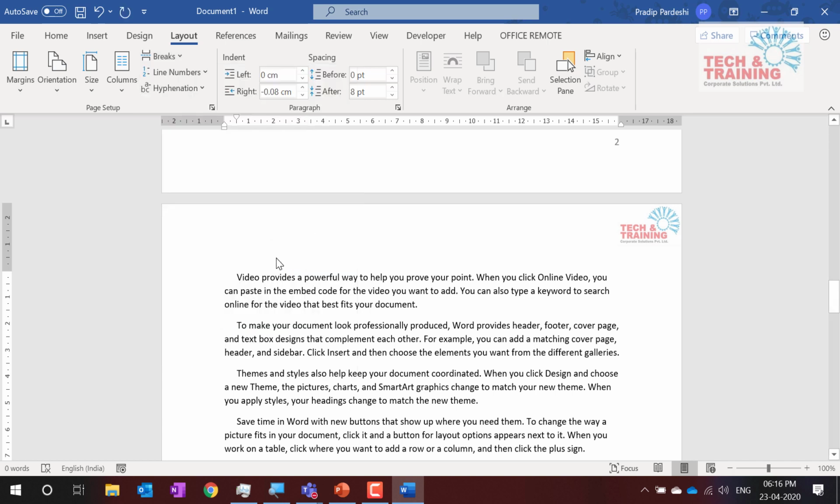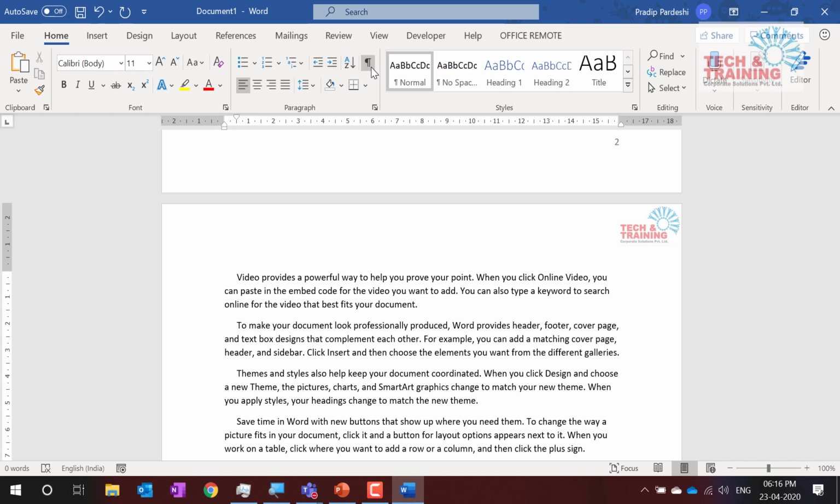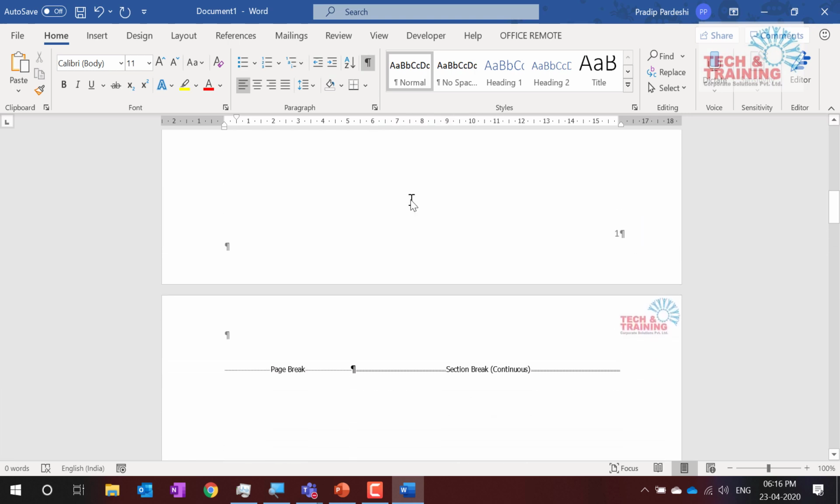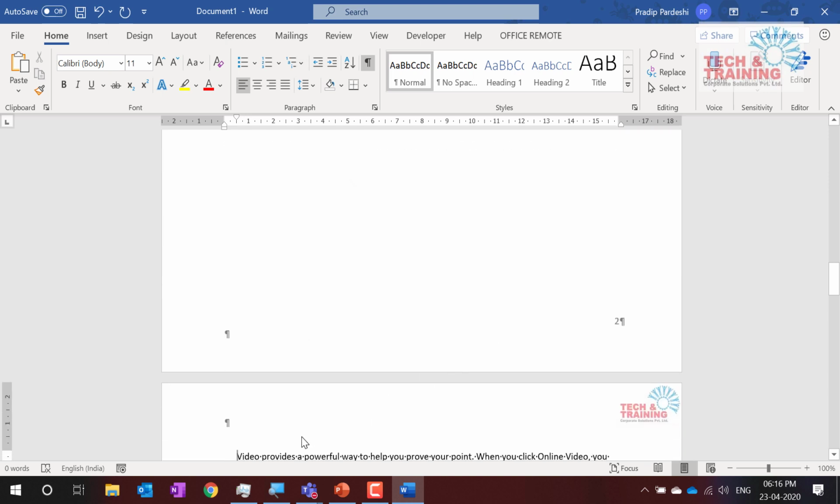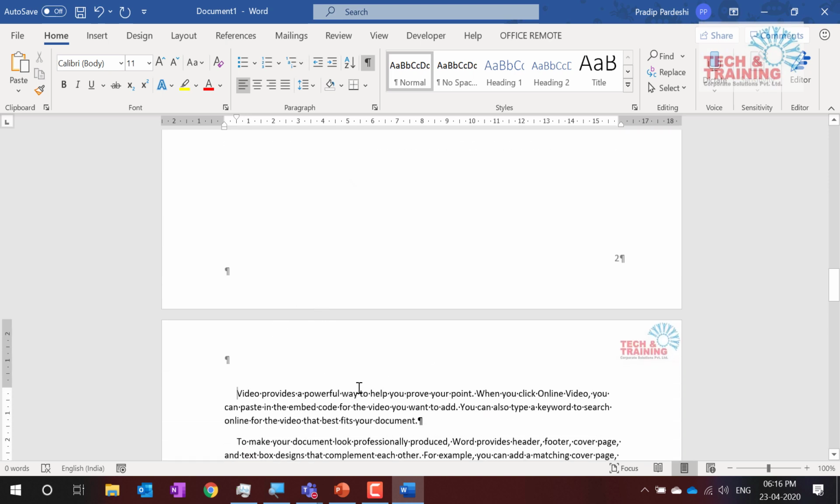So I have given a continuous break, but if you look at the screen, it will appear as if nothing has happened. If you want to actually see whether something has happened or not, you can go to the home tab and click on this paragraph mark, the reverse P. The moment you click it, you will see a section break, which is the continuous break here. So we have given a continuous break.